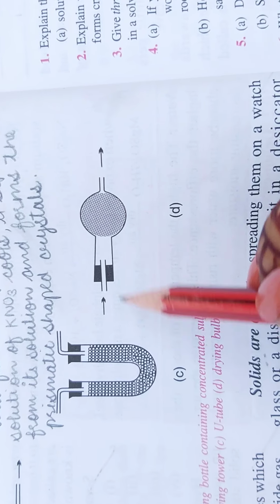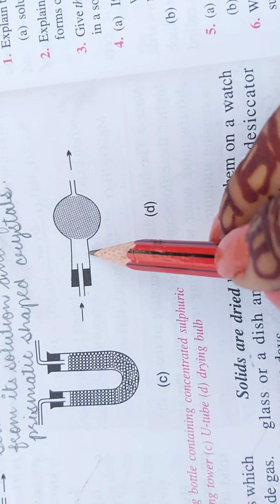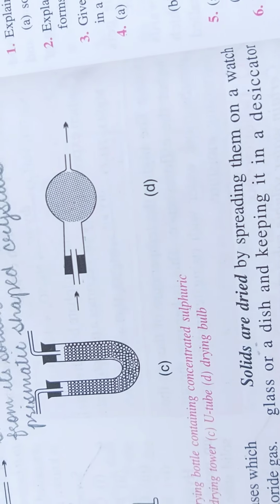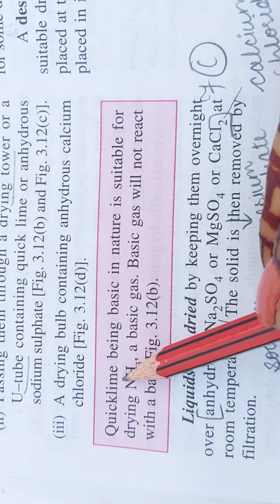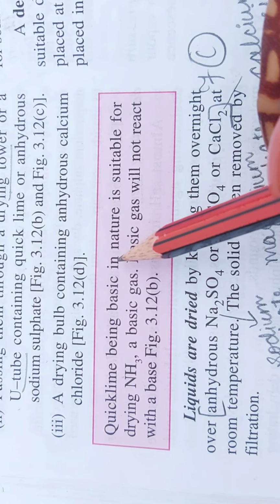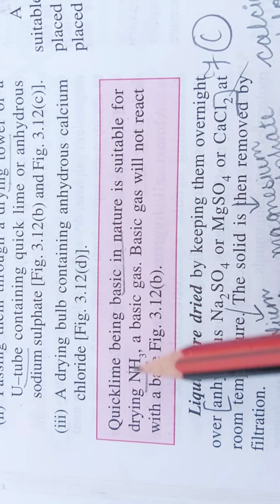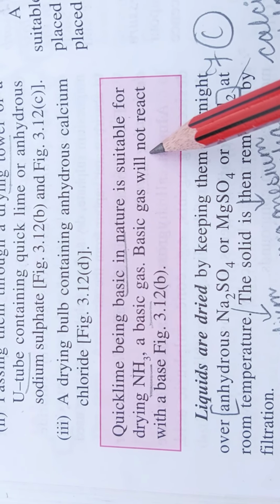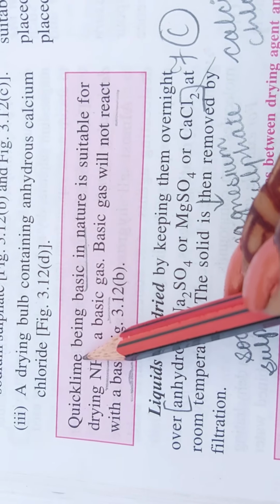Lastly, we can pass them through this drying bulb containing anhydrous calcium chloride. One note is given about quicklime, which is basic in nature and suitable for drying ammonia gas. That gas is also basic. A basic gas will not react with the base, so we often use quicklime.